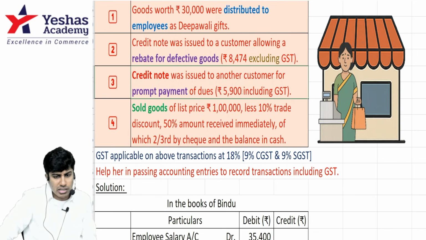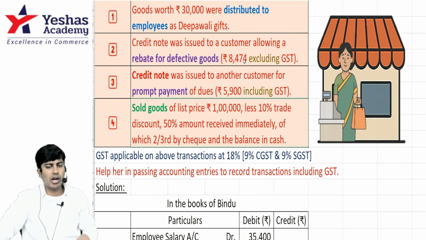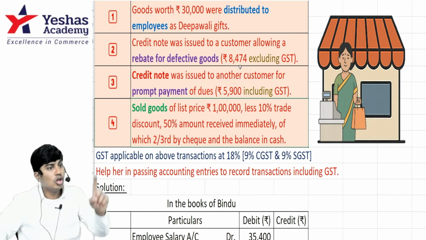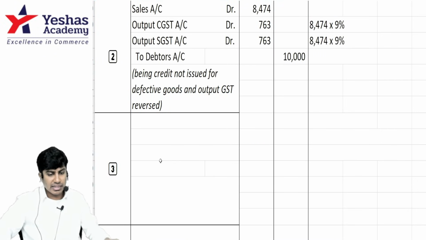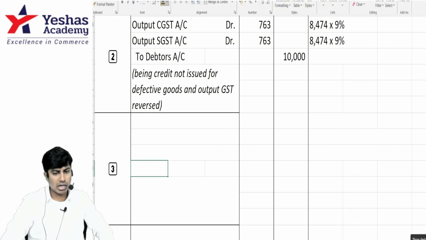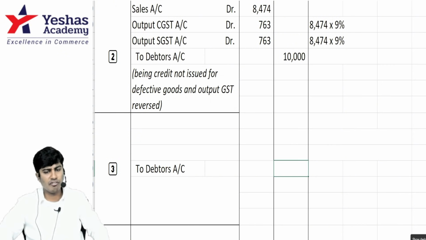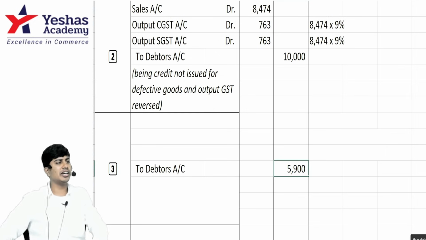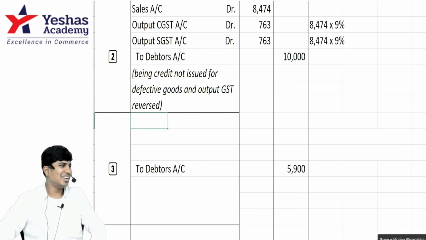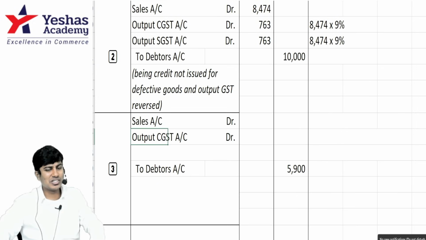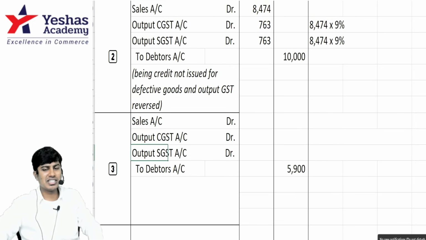In the last one, you debited your goods by 8,474, added GST, and then credited my account by 10,000. In this case, when you credit my account, it is including GST. 5,900 is what you should credit my account by. Debit will be how much? Sales, output CGST, output SGST. How much is GST?